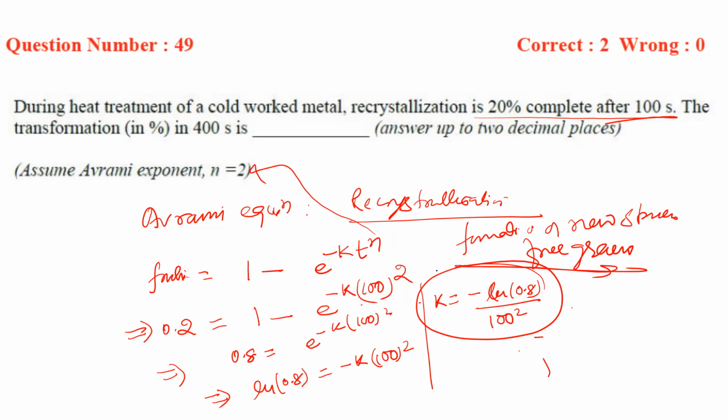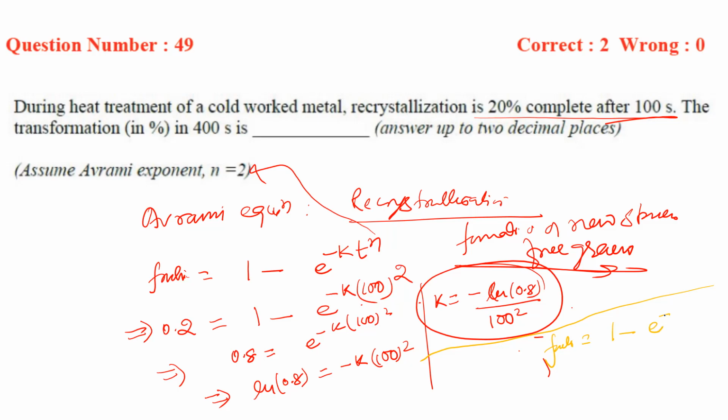Now in the next case, we need to find the percentage transformation. So the fraction equals 1 minus e to the power minus k t squared.